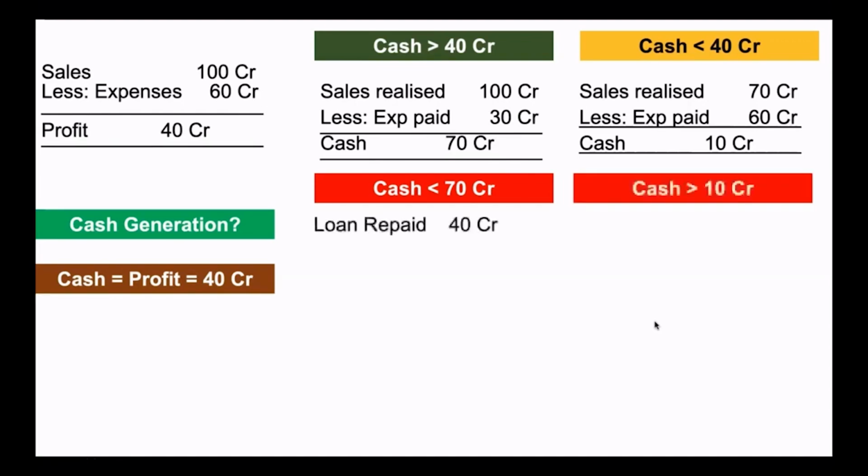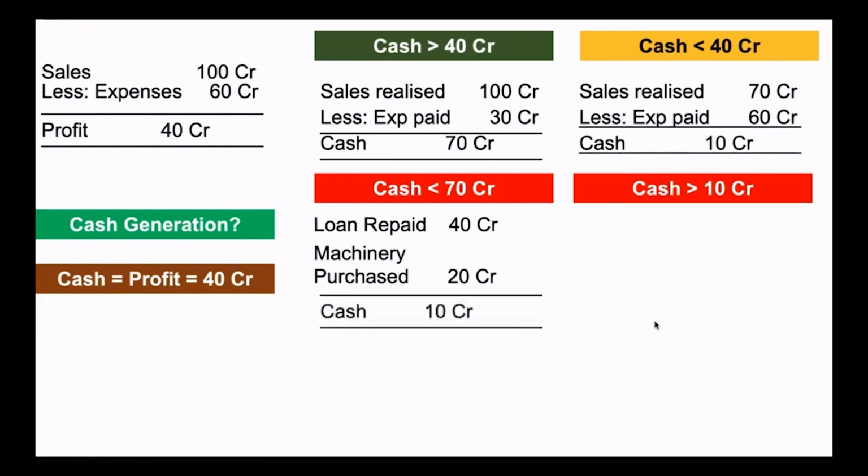How? Let's say a loan of 40 crore has been repaid. Some machinery has been purchased for 20 crore. It means 60 crore has gone out. So what is the cash position? It is now only 10 crore.